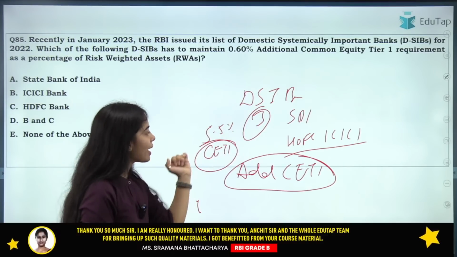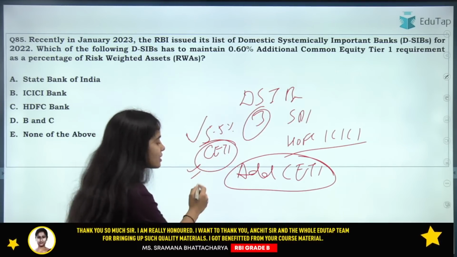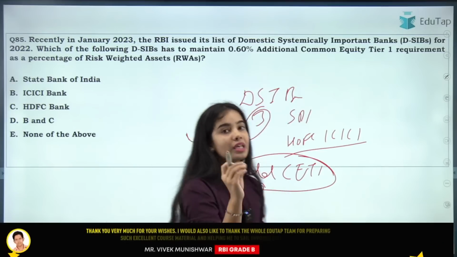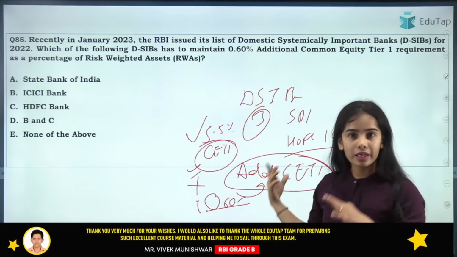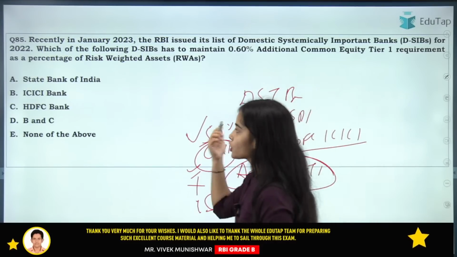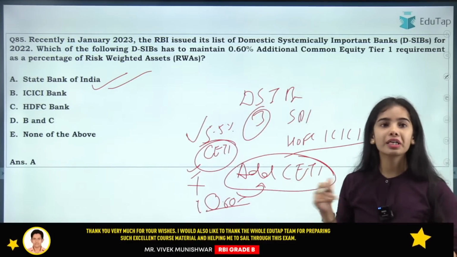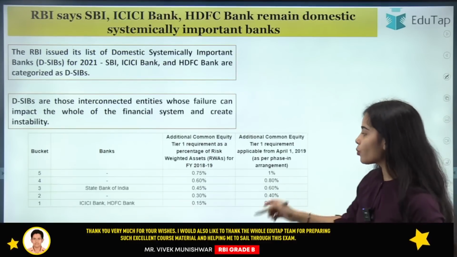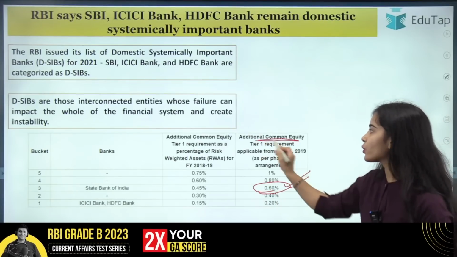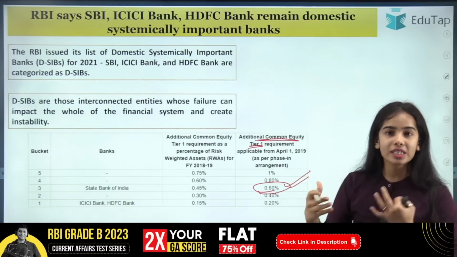So that bank has to maintain 5.5% of the common equity tier 1, as well as they have to maintain 0.60% of the additional common equity tier 1, that is the capital that the banks can use in a distress kind of situation. So here the answer is State Bank of India. The State Bank of India is the one that has to maintain 0.60% of the additional common equity tier 1 capital, that is the capital that can be used in a distress kind of situation.